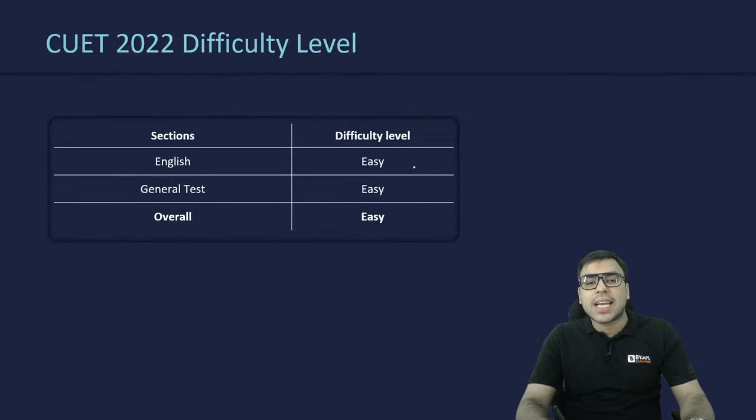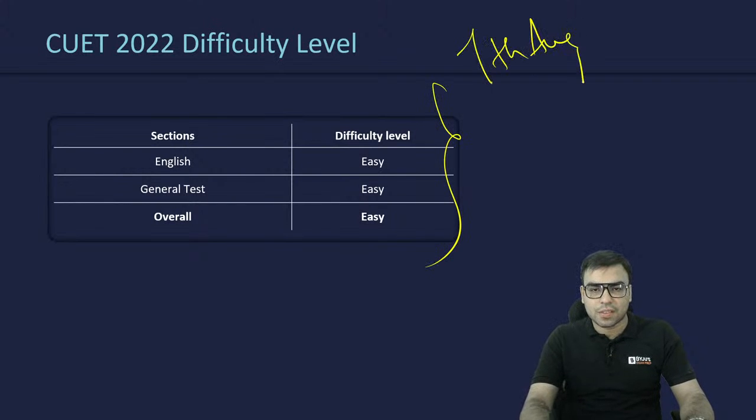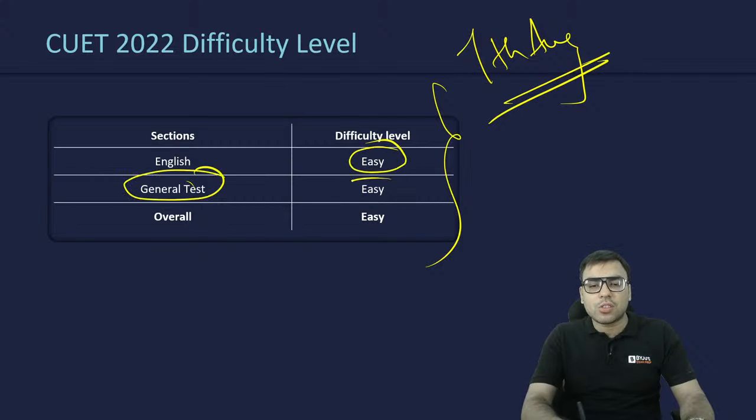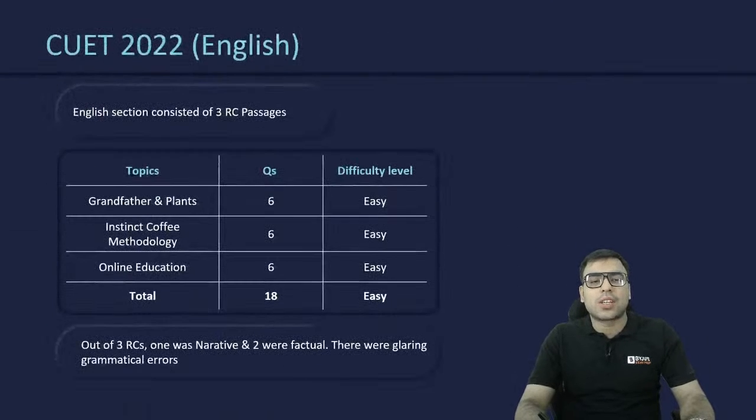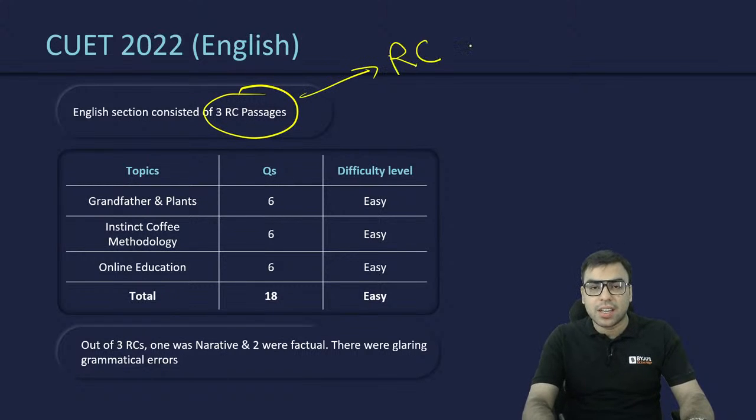Then, of course, let's talk about difficulty level. Even on 7th August, English was easy. The general test was also easy. So overall, the paper was easy. Now let's talk about the CUET English section. Again, it consisted of 3 RC passages. RC means reading comprehension passage.